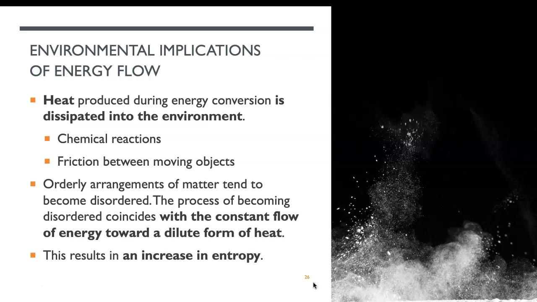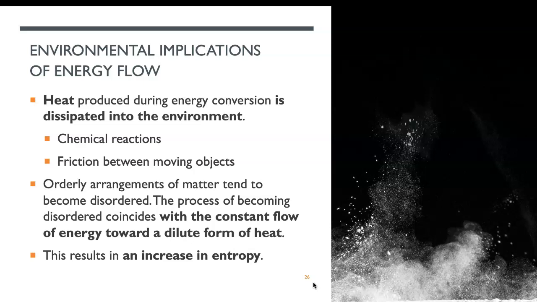So now we know heat is dissipated into the environment. It's generated from the chemical reactions or frictions. And the process of becoming disordered coincides with a constant flow of energy toward dilute form of heat.